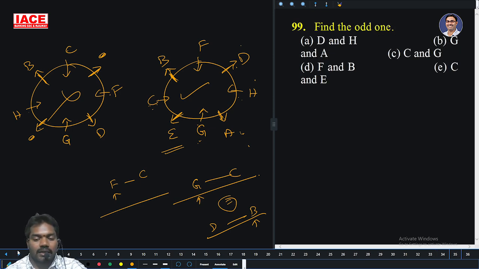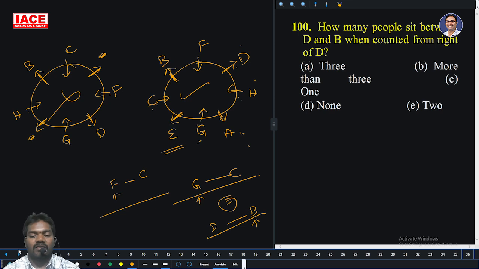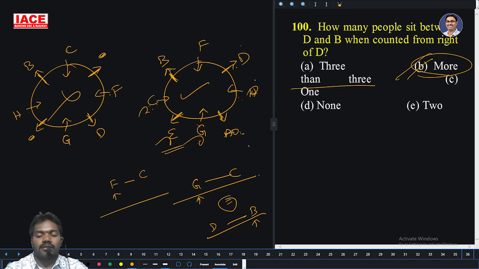Find the odd one out. D and H, neighbors. G and A, neighbors. C, G, not neighbors. F and B neighbors, C and E neighbors. So only C and G are not neighbors, the remaining are all neighbors. Option C is the right answer. How many people sit between D and B when counted right of D? Right of D, D and B, 1, 2, 3, 4, 5 members. More than 3. Option B is the right answer.